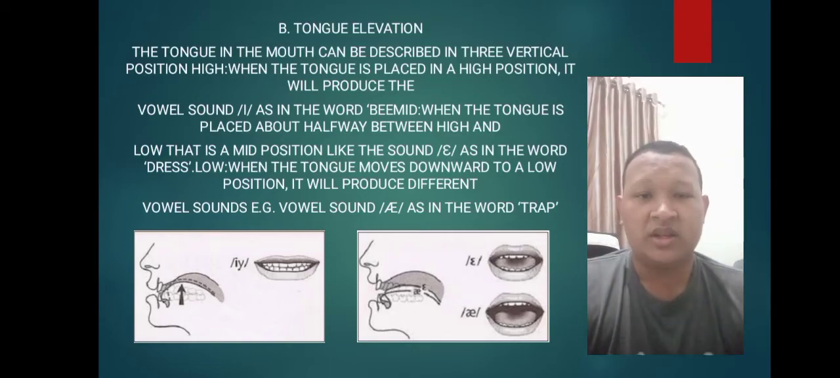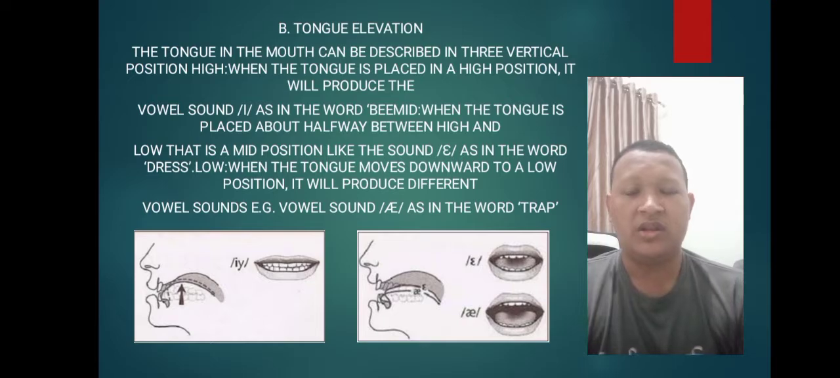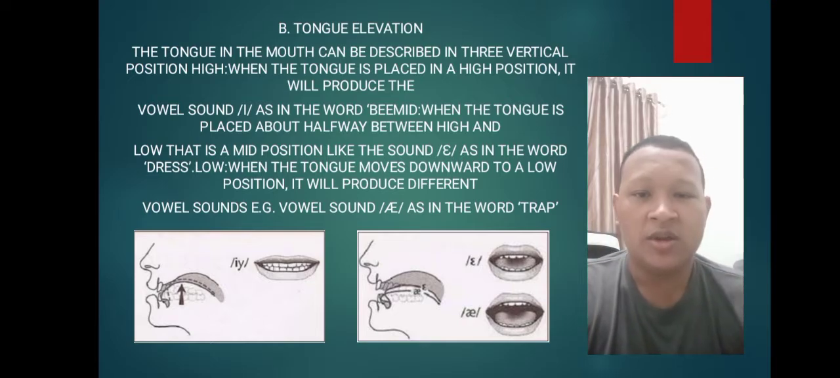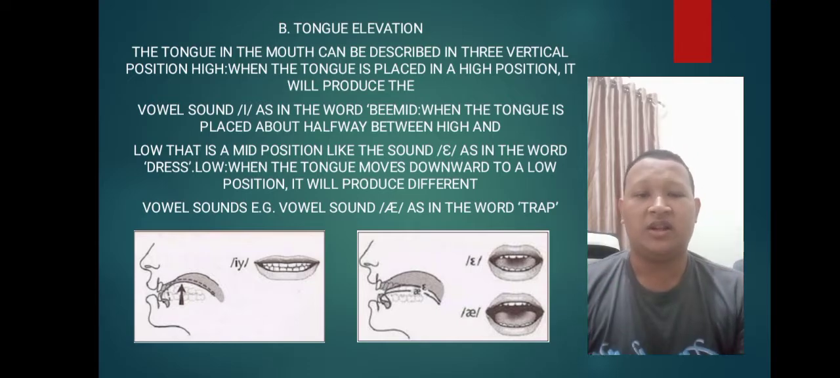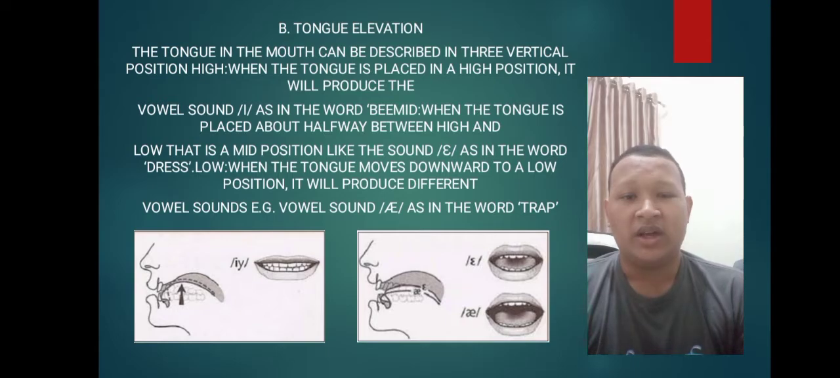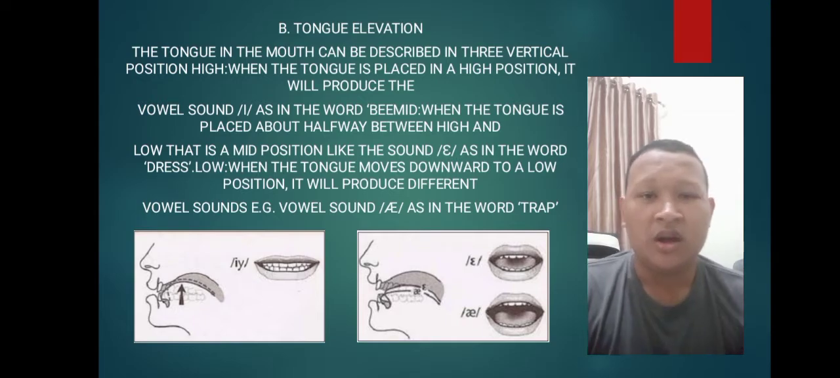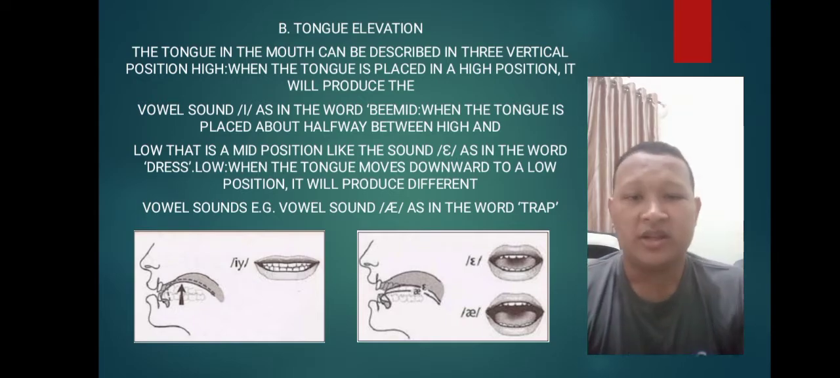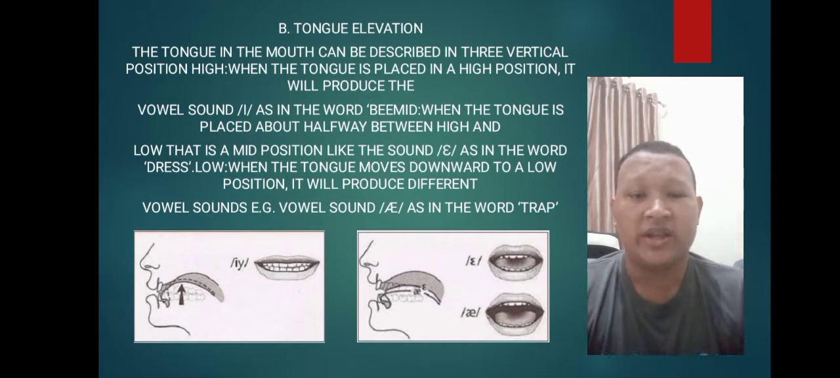The second parameter is tongue elevation. The tongue in the mouth can be described in 3 vertical positions. First is high. When the tongue is placed in a high position, it will produce the vowel sound E, as in the word B. The second is mid. When the tongue is placed about halfway between high and low, that is a mid position like the sound A, as in the word dress.